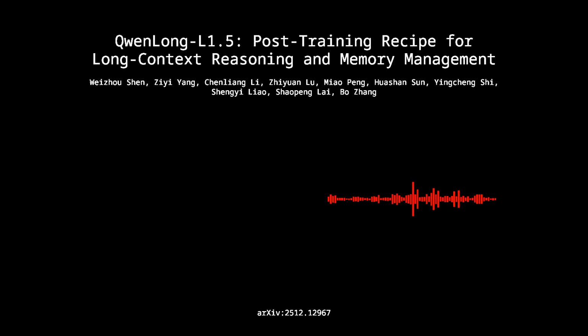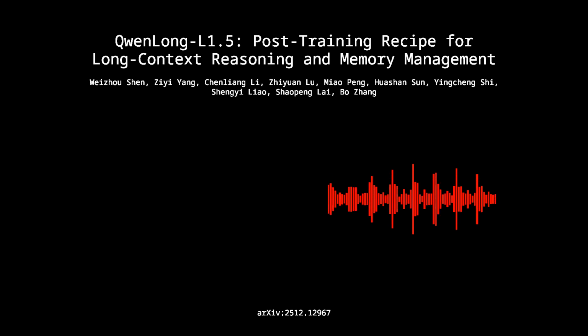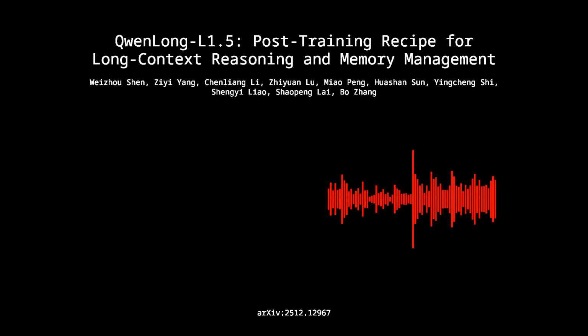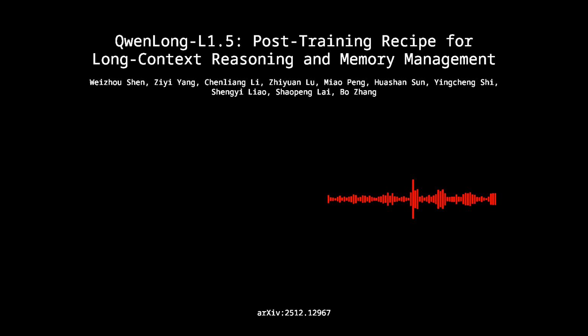Today we're getting into QwenLong L1.5 from Alibaba Group. We're going to be analyzing what is, I think, one of the most comprehensive post-training recipes we've seen this year for long context reasoning. Our mission here is to give you a really high-resolution technical overview of the paper. We're not just summarizing, we're trying to distill the core innovations, the results, and how they build a single system that can handle anything from, say, 32K tokens all the way up to a staggering 4 million.